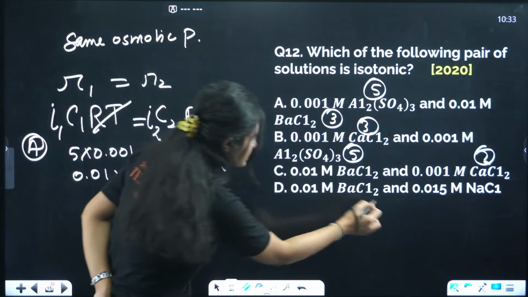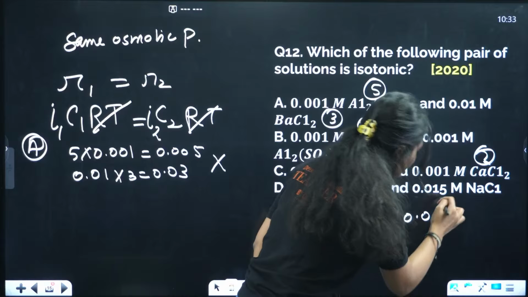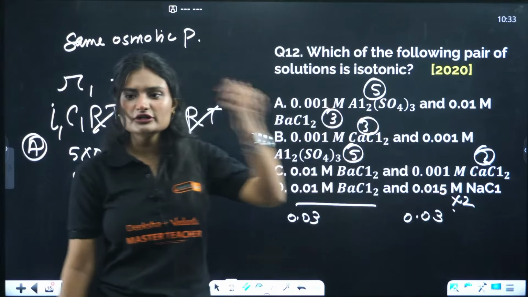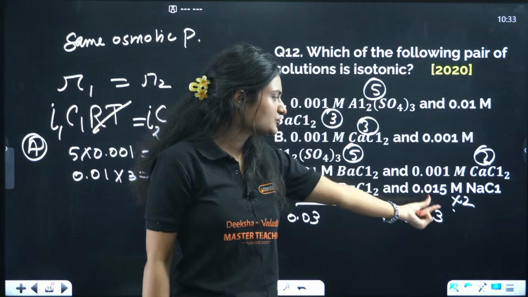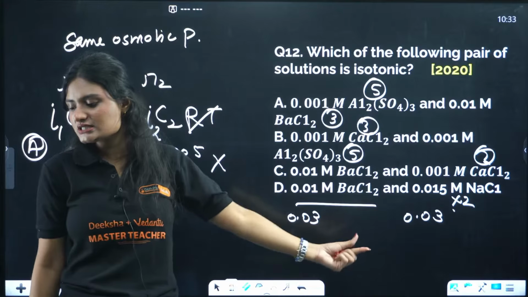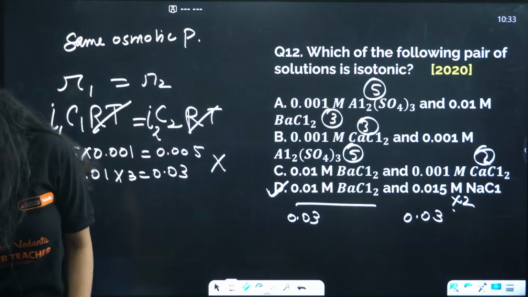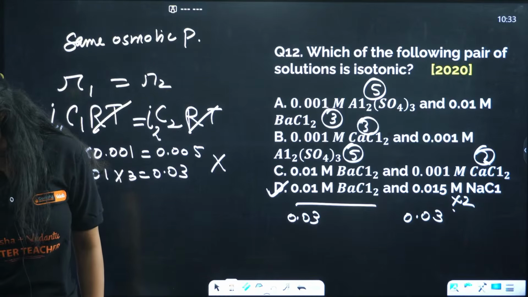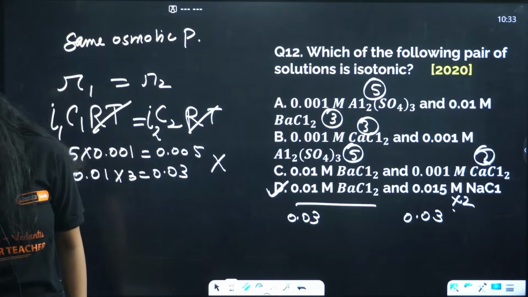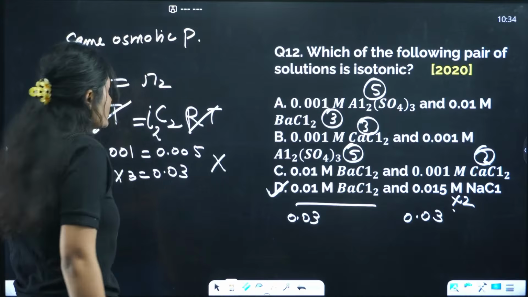Last option. This is 0.03 and this is also 0.03. Why? NaCl gives i equal to 2. The Van 't Hoff factor for NaCl is 2. So if you multiply 0.015 times 2, that will be 0.03. This is correct, as the osmotic pressure is equal for this. So the correct answer is option D. How many of you answered option D? Let me see. Okay, one answered A. D, yes, correct.